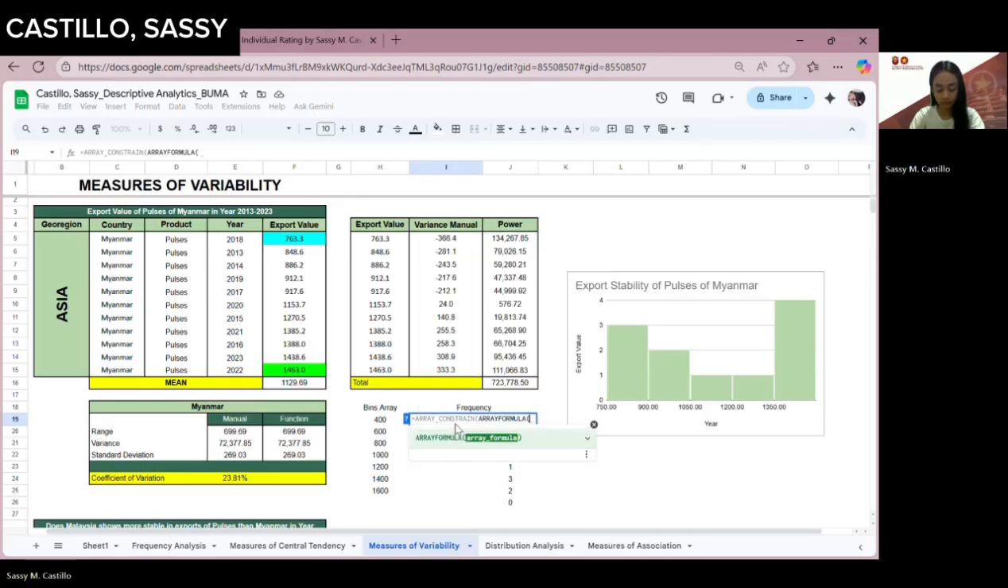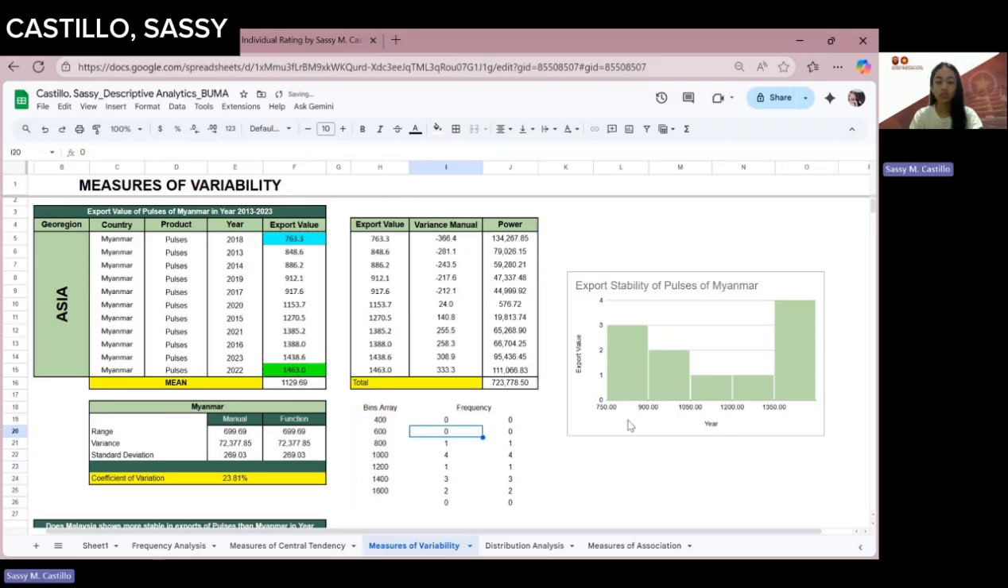Array, frequency. Select our expert value. Select our Pins array. But the shortened formula of our frequency is just frequency, our expert value, and then our classes are the Pins array. With parentheses and then enter.